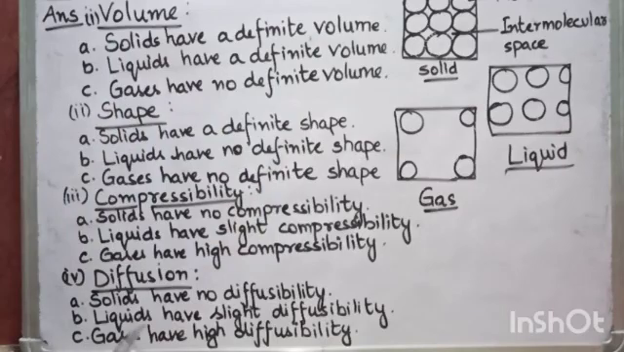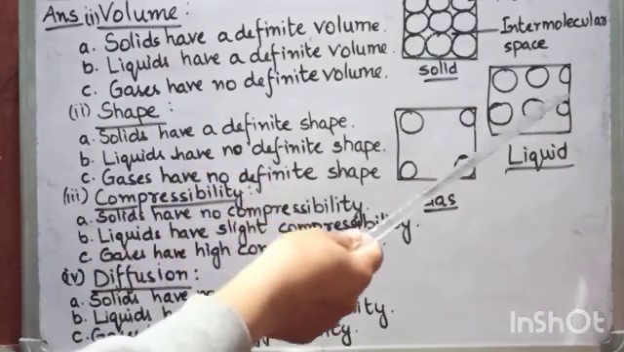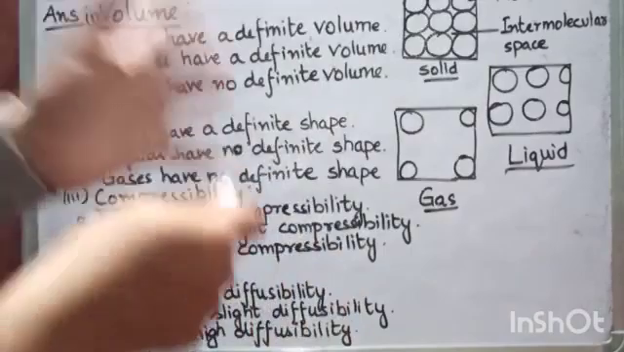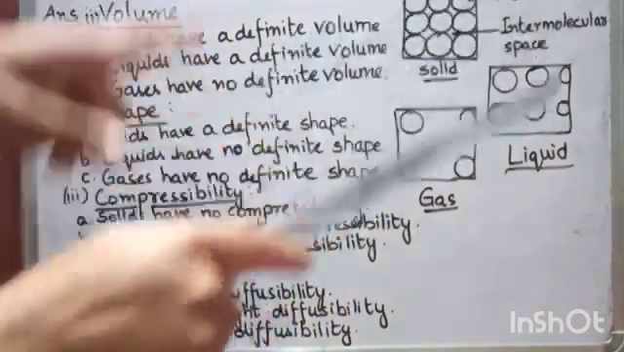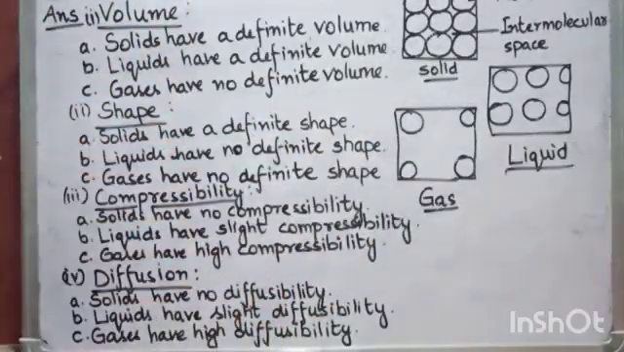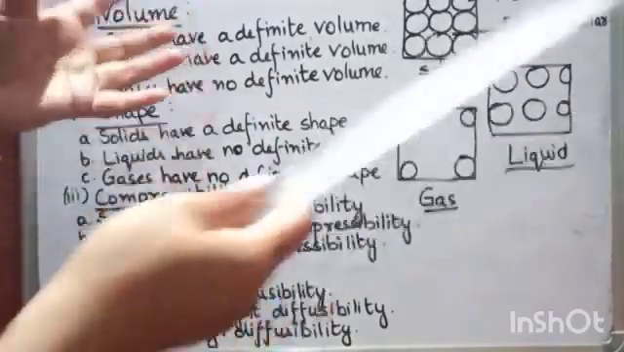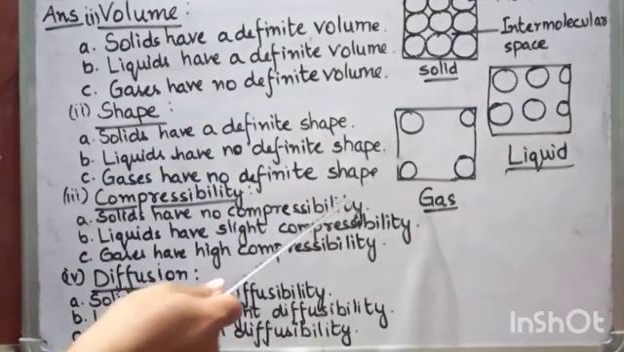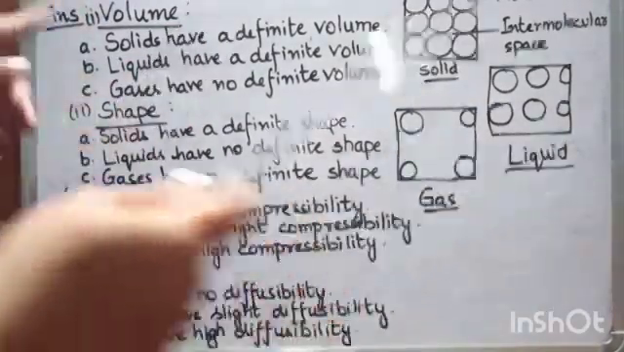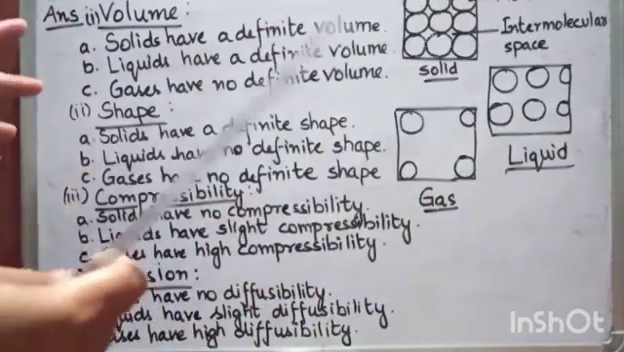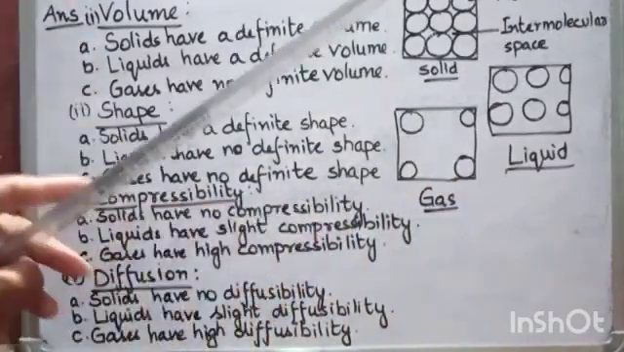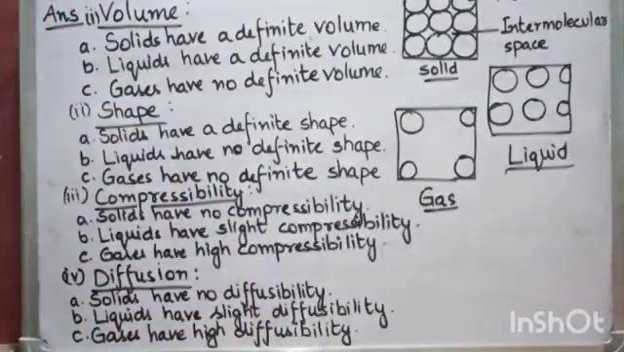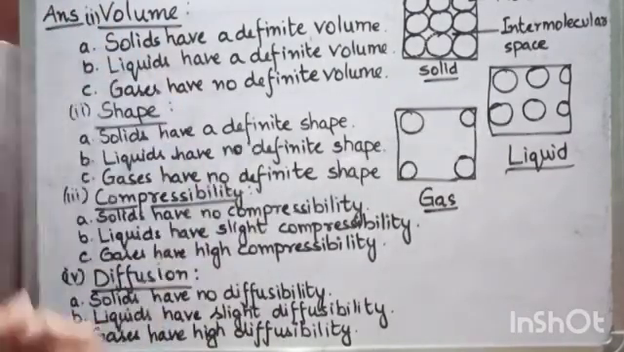Now in liquids, since you can see there is some space between the molecules, they can move around. There is movement in liquids. So liquids have diffusibility. And in gases, since molecules are far apart from each other, they can move in any direction. They have random movement. So that's why they have high diffusibility. So write all these questions and their answers in your notebook.